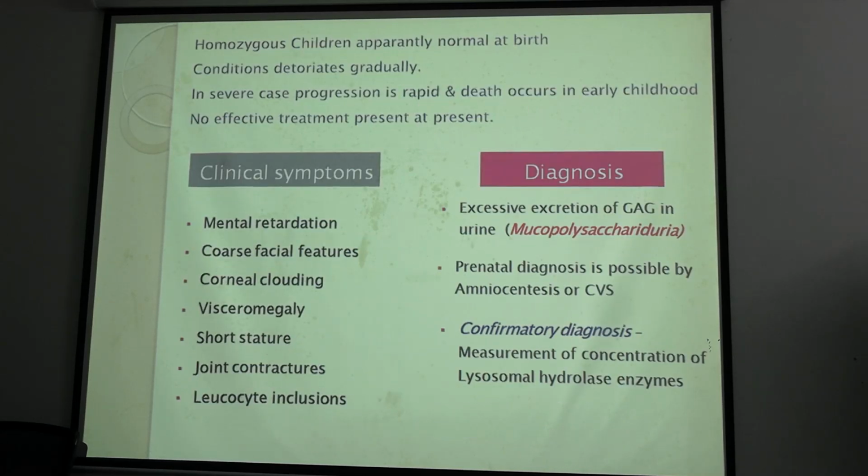Okay. So the clinical symptoms will be as such: mental retardation, corneal clouding, visceromegaly. Visceromegaly means enlargement of the viscera, enlargement of our organs because of storage of mucopolysaccharides. Okay, so the diagnosis can be done by excessive excretion of GAG in urine. Why?